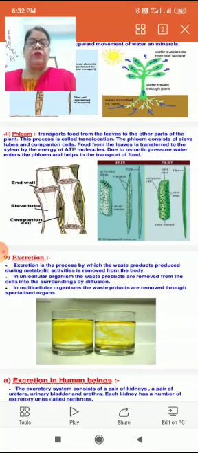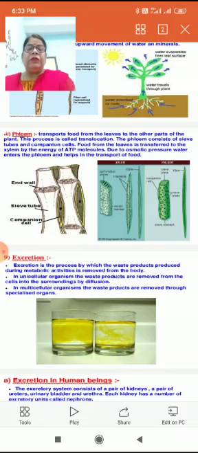Excretion is the process by which the waste products produced inside the body during different metabolic activities are removed from the body. You have learned earlier different types of processes: nutrition, respiration, and other processes which are going on inside the body. These are combinedly known as metabolic activities.